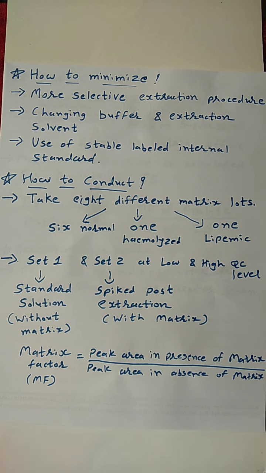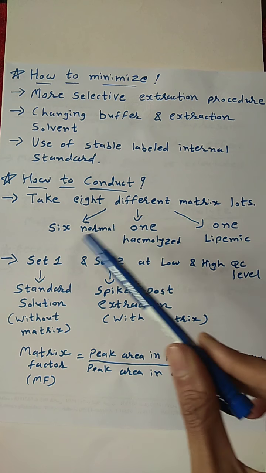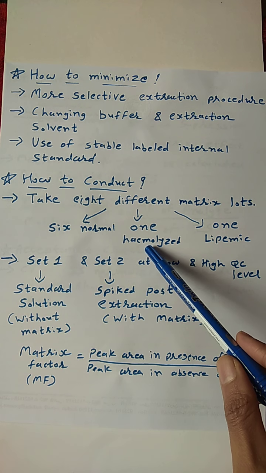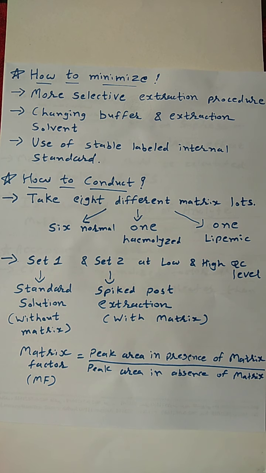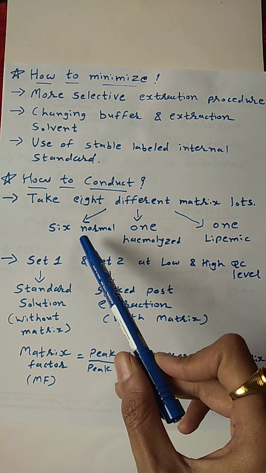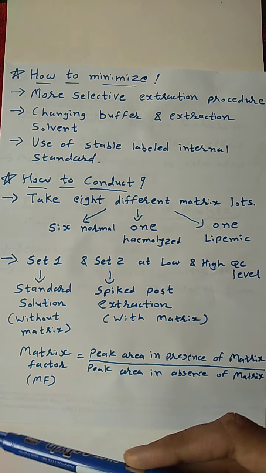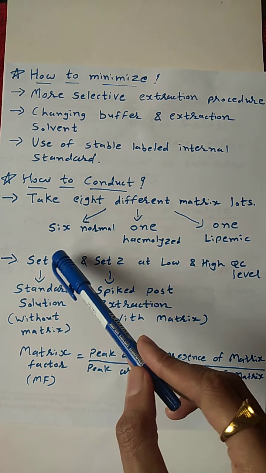So, to conduct the matrix effect experiment, we have to take 8 different matrix lots, from which 6 will be normal, 1 will be hemolyzed and 1 will be lipemic. As you see, this is the matrix effect experiment, so we are analyzing the effect of matrix on our quantification of analyte. So we are taking 6 normal lots. Why are we taking 6 normal lots? Because there may be differences in the characteristics of the plasma sample of different persons. So we are taking 6 normal lots.